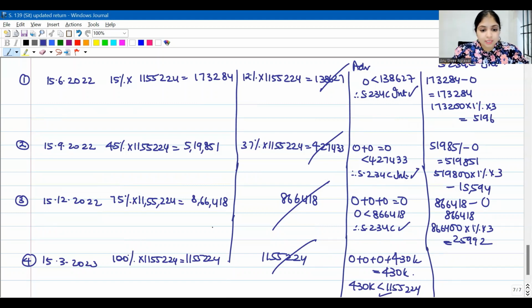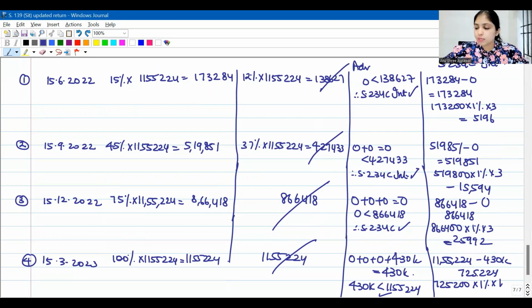Now, how will you calculate how much you should have paid? 11,55,224. How much you paid? 4,30,000. So what is the difference? The difference is 7,25,224. On this, I will calculate after ignoring the multiple, after converting it into 100, after ignoring the fraction, into earlier 100 into 1%, but only into 1. 3, 3, 3, 1, right?